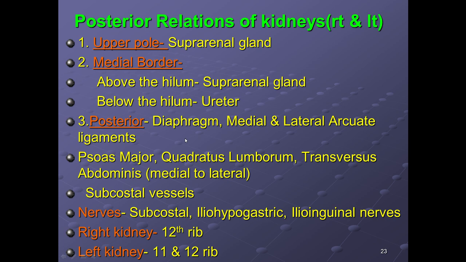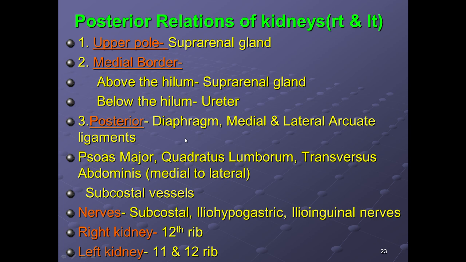After studying the structure of the kidney, the important point, which is really very important and can be asked in your main examination, is the relations of the kidney. This is the most common question asked on the kidneys, and it's very easy also, because we have to give anterior and posterior relations.